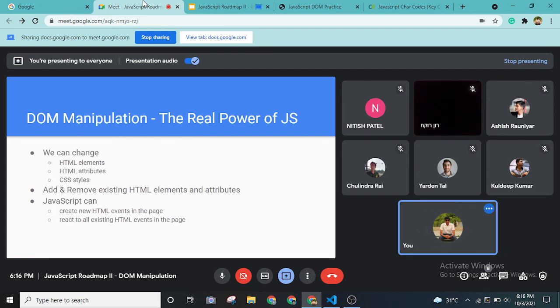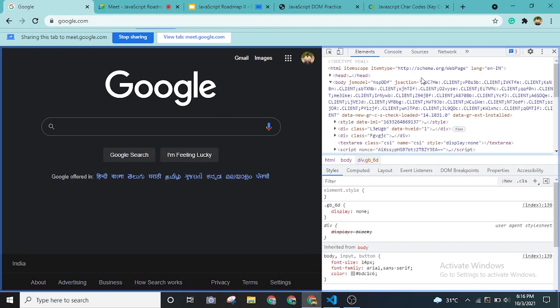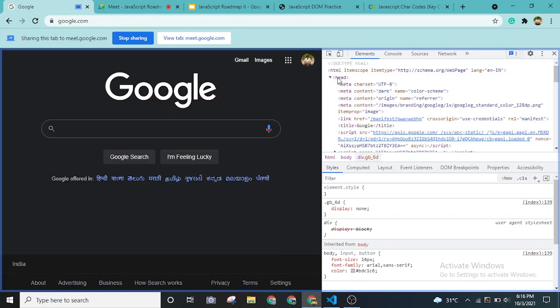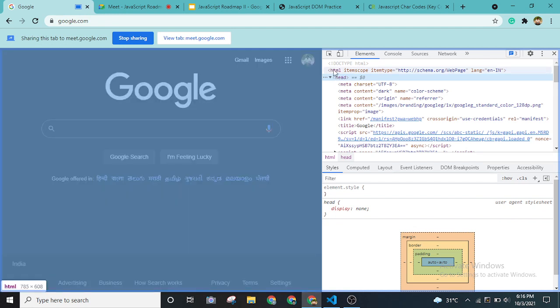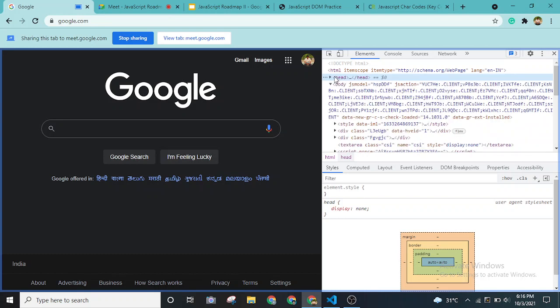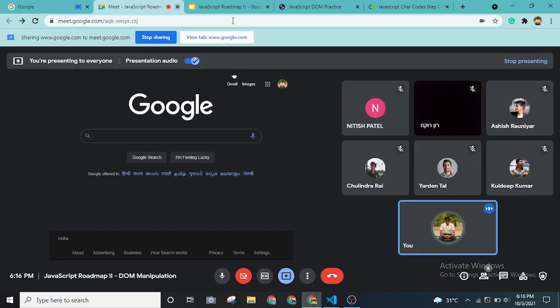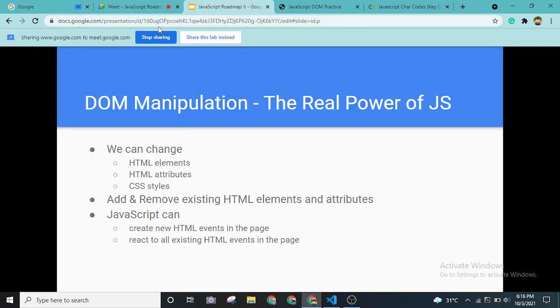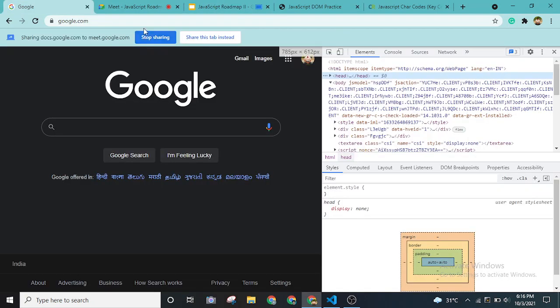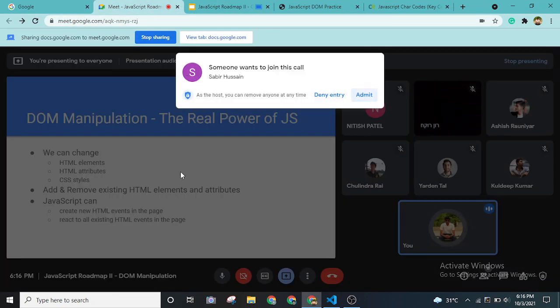For example, as you can see, this angular bracket with head is actually the tag, but this entire thing from the starting till the closing tag, whatever is inside, is what we call an element. So this entire piece of code is nothing but the HTML element.